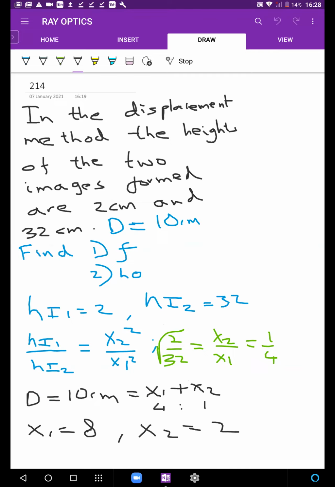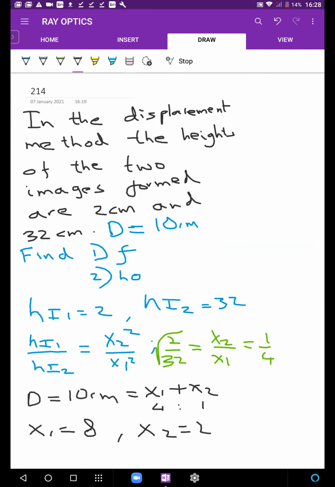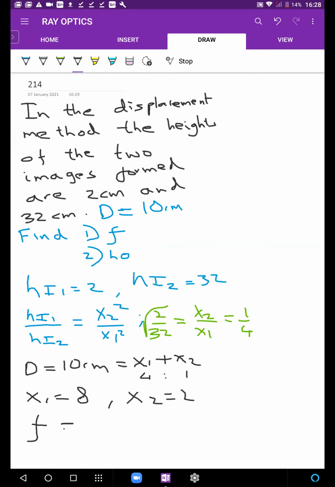And which is which doesn't matter, right? It's just the numbers that matter. One is 8, one is 2. And if one is 8 and one is 2, then my focal length becomes product upon sum. Or you can also write 1 by f is 1 by 8 plus 1 by 2, and solving that will also give the same thing. 16 by 10 is 1.6.